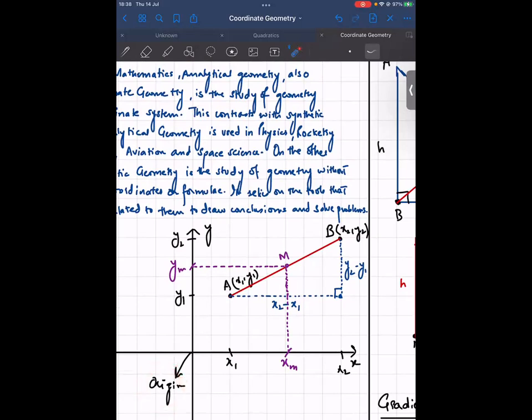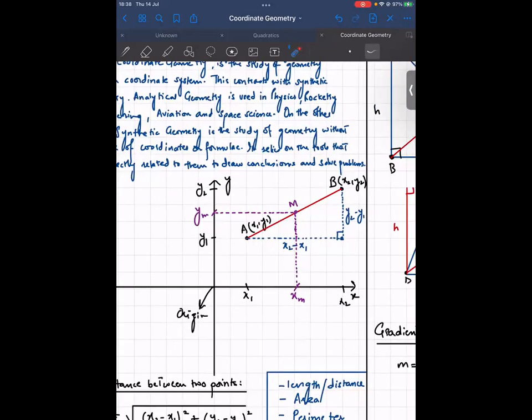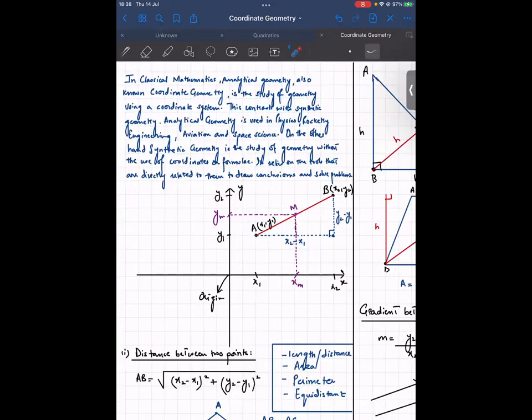Okay, Amna. And similarly, the same goes for B as well. And you may have multiple points. You may have A, B, C, D, E, and they may lie in any of the 4 quadrants. These are what we call quadrants. So your point can lie in any of the four quadrants.